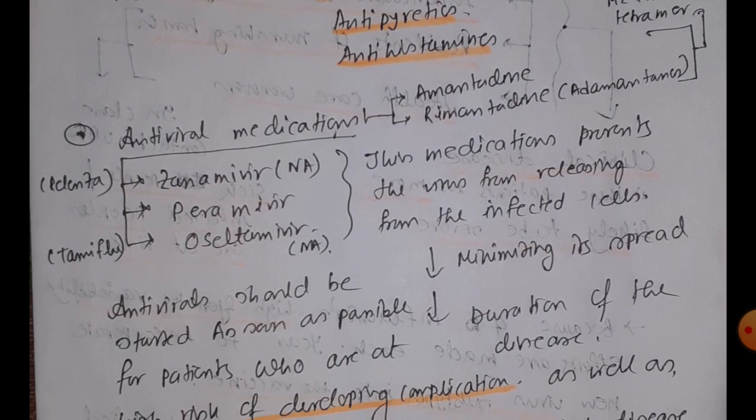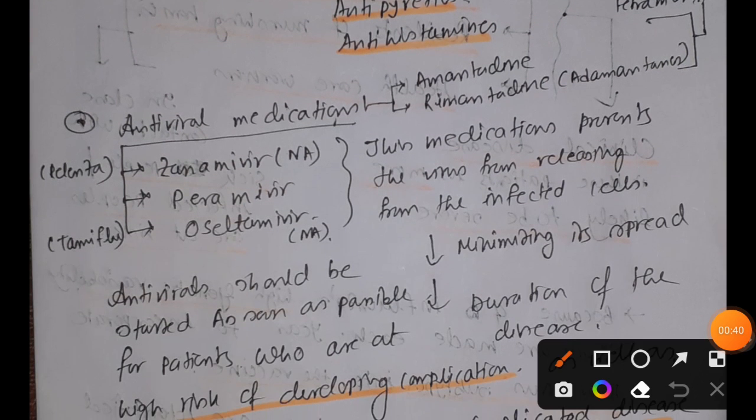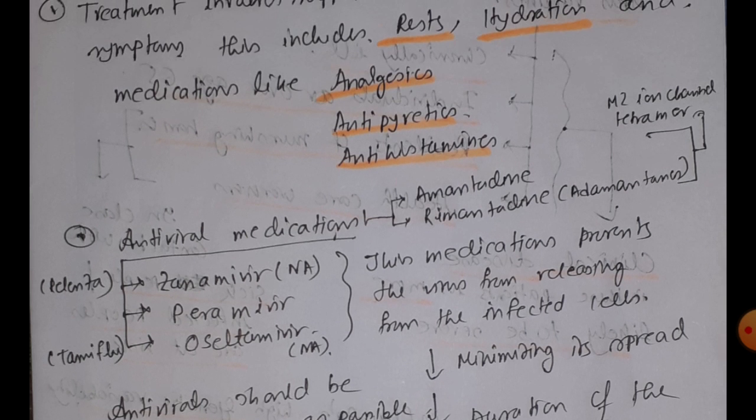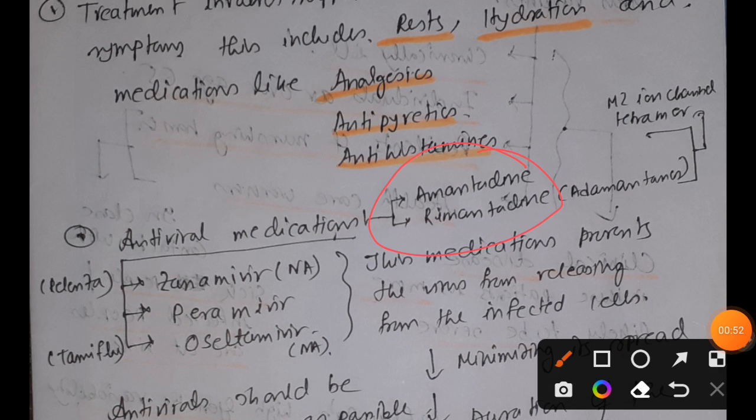Along with that, antiviral medications are also available. These include amantadine and rimantadine. Rimantadine is also known as adamantanes. These two medications are specifically M2 ion channel tetramer inhibitors.